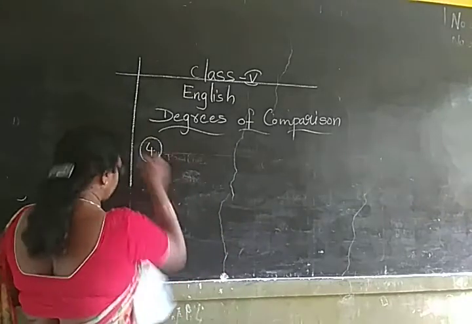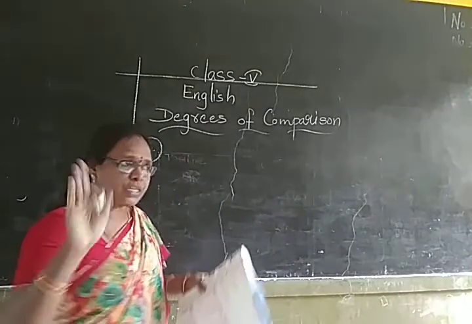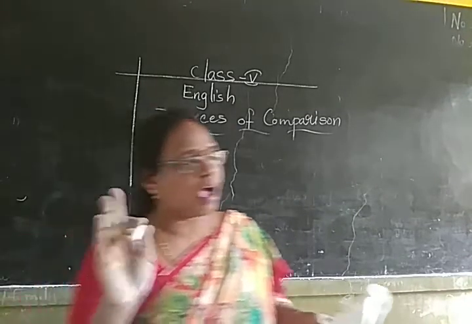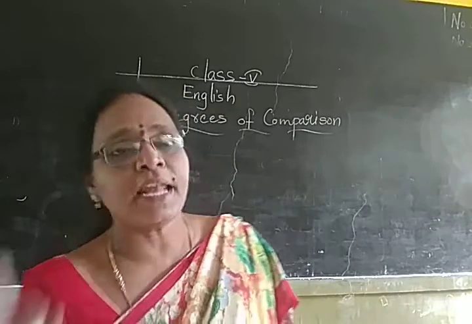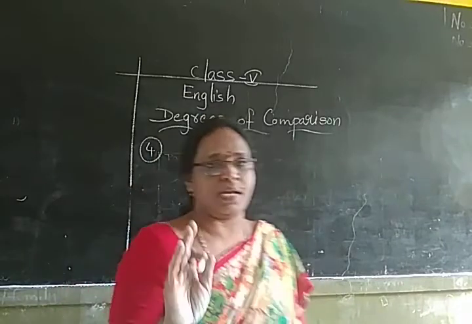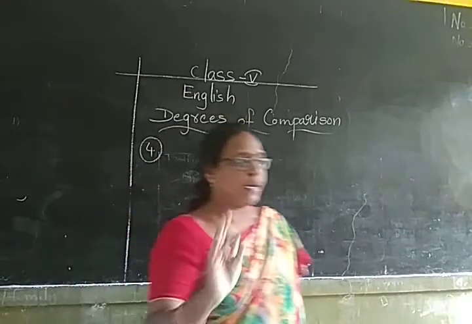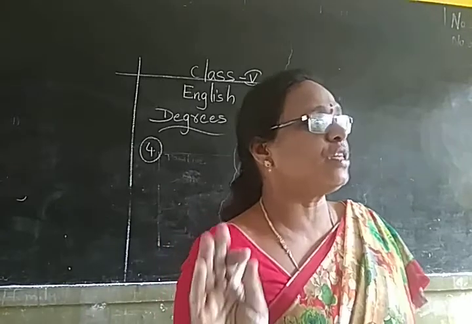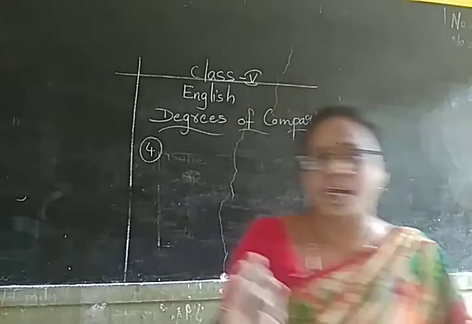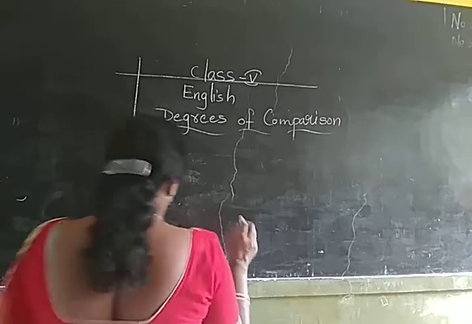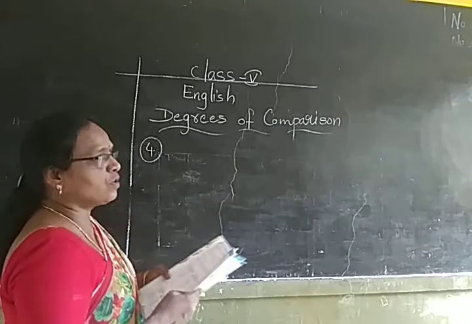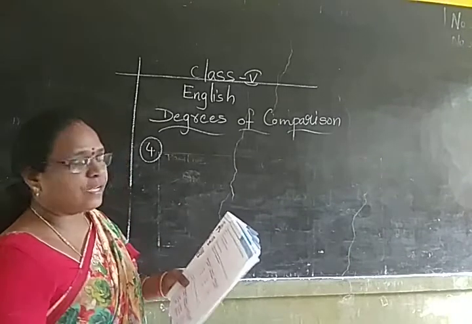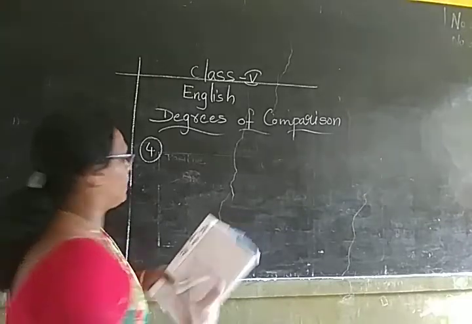Rule 4 is, we always use than in the comparative degree and the in the superlative degree. Okay, Anna? We always use than in the comparative degree, the in the superlative degree.